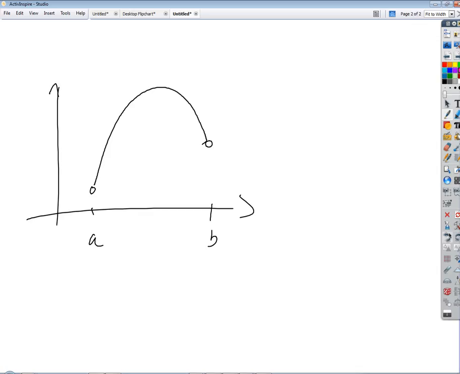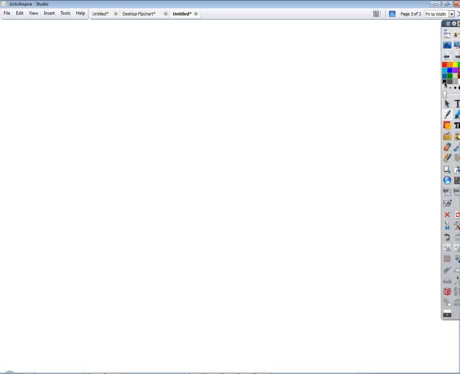So let's try something then. Okay, here's our function, and we're going to look at it on this closed interval.